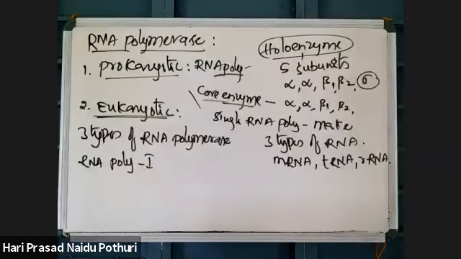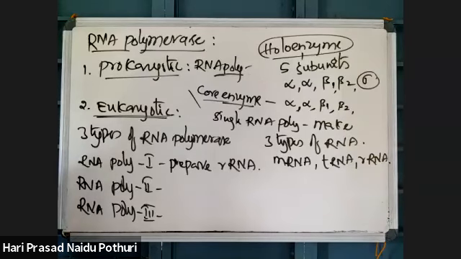RNA polymerase 1 synthesizes rRNA, ribosomal RNA. There are three types of RNAs: mRNA, tRNA and rRNA. mRNA is made by RNA polymerase 2.